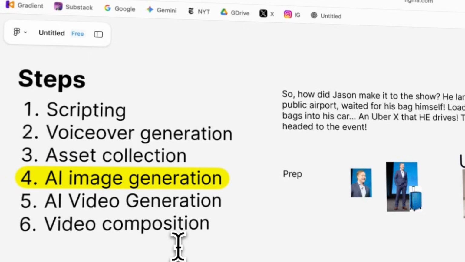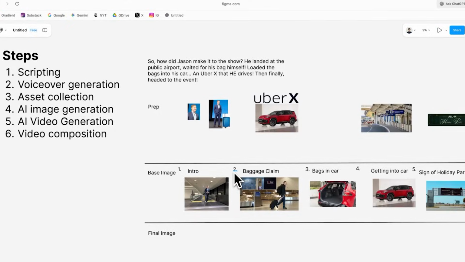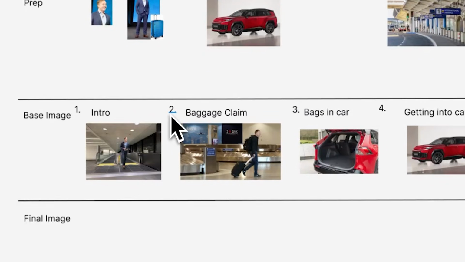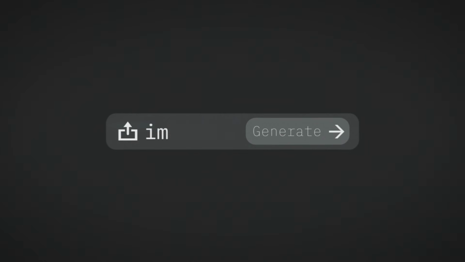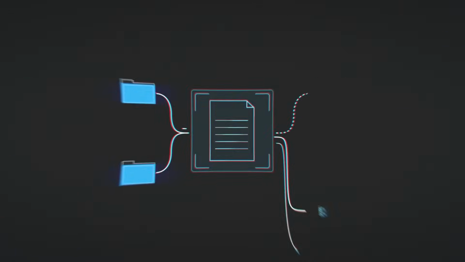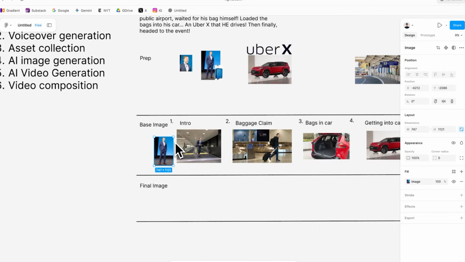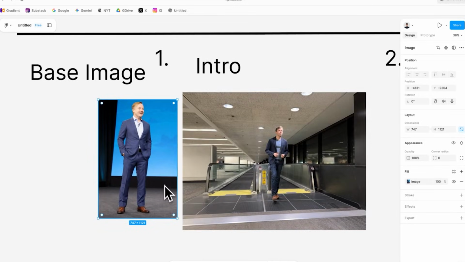We'll then move to kind of generating all these assets. So this asset collection is kind of just gathering all the initial organic assets that you can find on the internet. So this will be generating the final image before we put it into an AI video generator to create those final AI assets. So for the first part, we'll be starting with these 2 images of Jason and then also of the scene that we're trying to recreate.